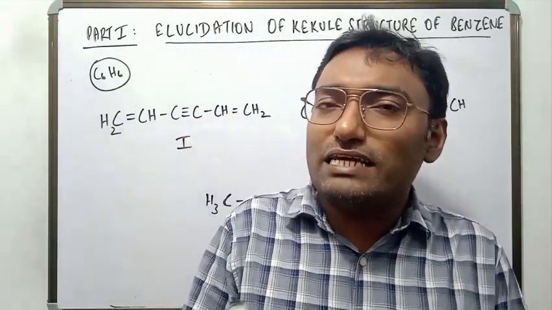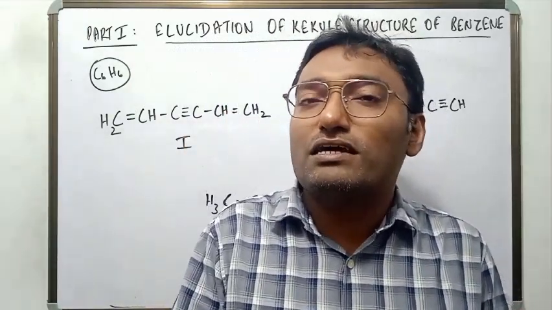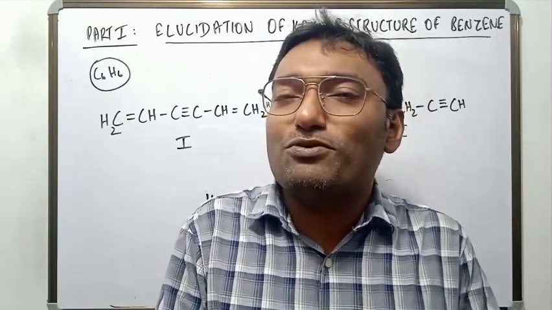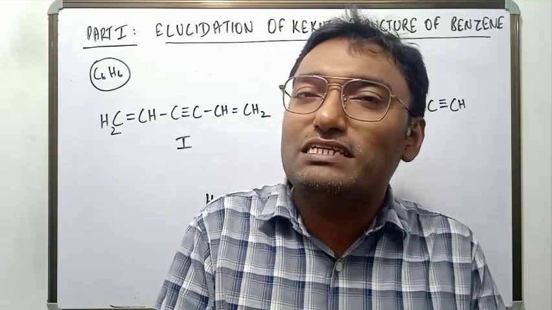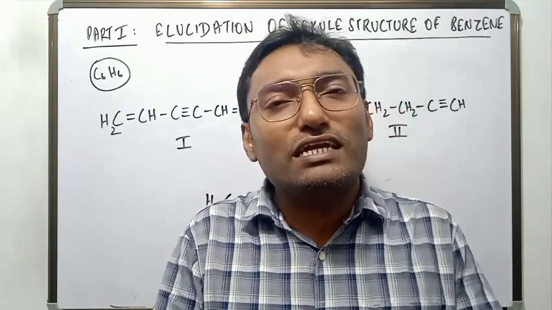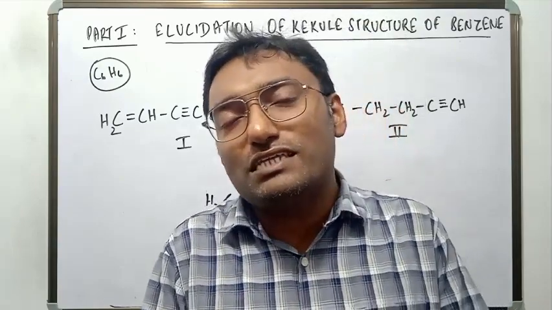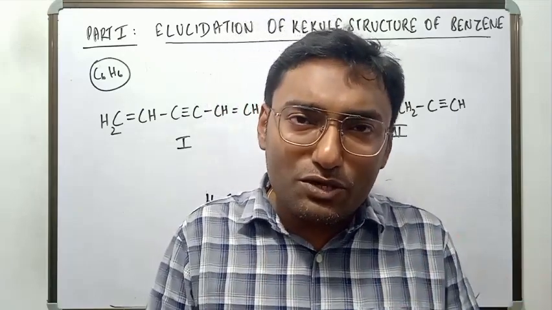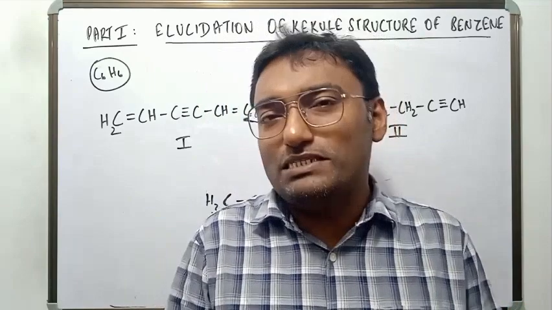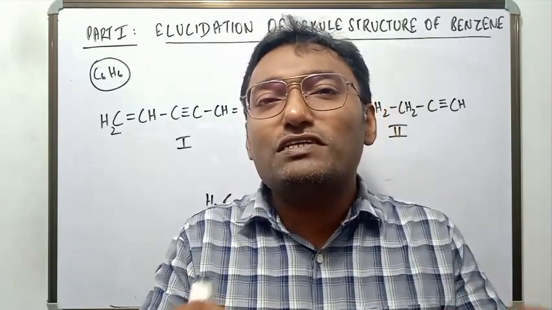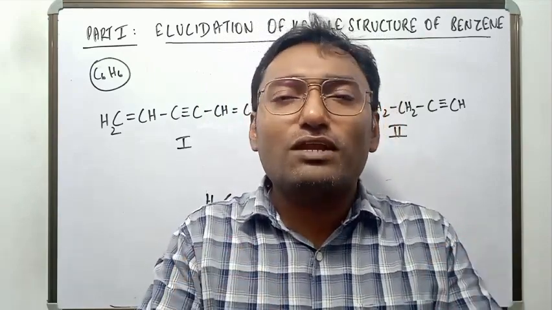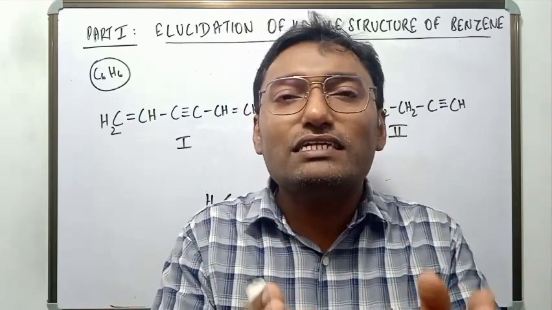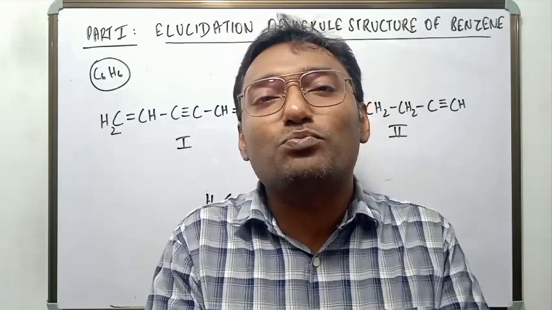As I said earlier in the introduction part, he was almost correct. Therefore, the Kekule structure of benzene is still used in understanding mechanisms of those reactions that involve the benzene ring. Okay. Now, how did Kekule prove the structure of benzene? For this, he first tried to prove that it is a cyclohexagonal ring, right? It is a ring structure. That is what he tried to prove first.